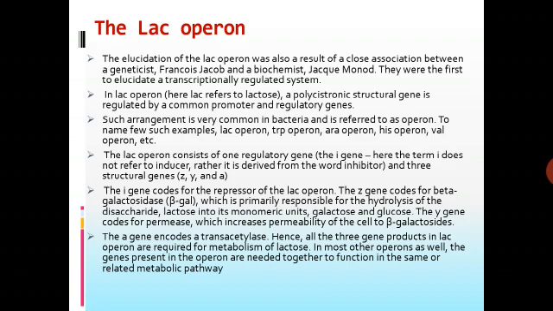The A gene encodes a transacetylase. Hence, all three gene products in the LAC operon are required for metabolism of lactose. In most other operons as well, the genes present in the operon are needed together to function in the same or related metabolic pathway. So remember, this LAC operon concept is very important.